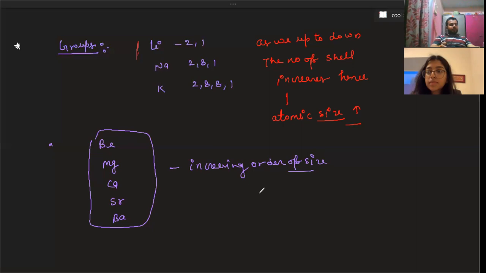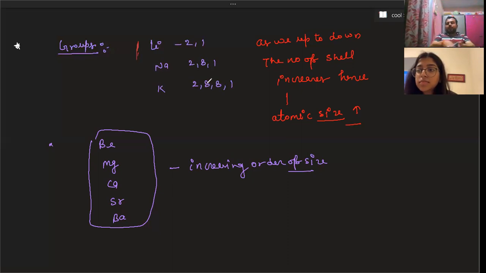So what is the order? Beryllium, magnesium, calcium, strontium, and barium. That's the order. No problem.